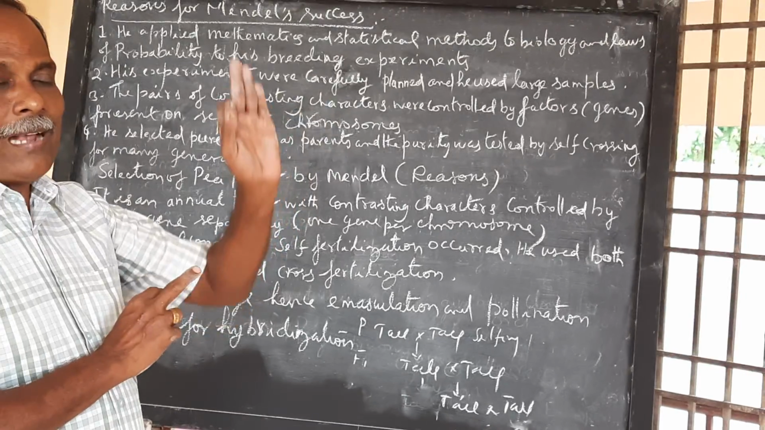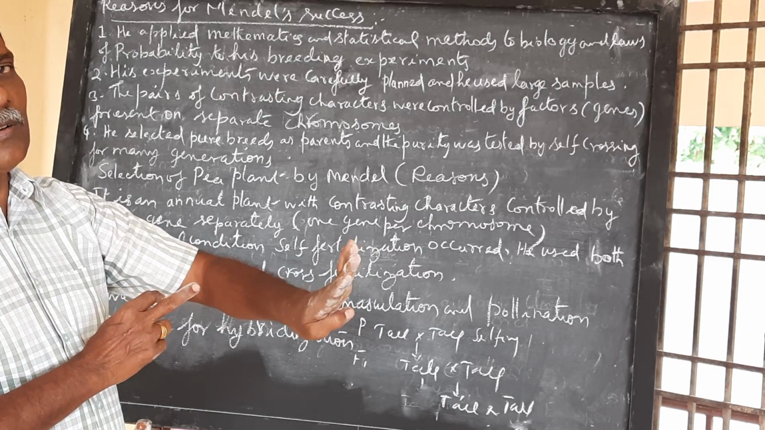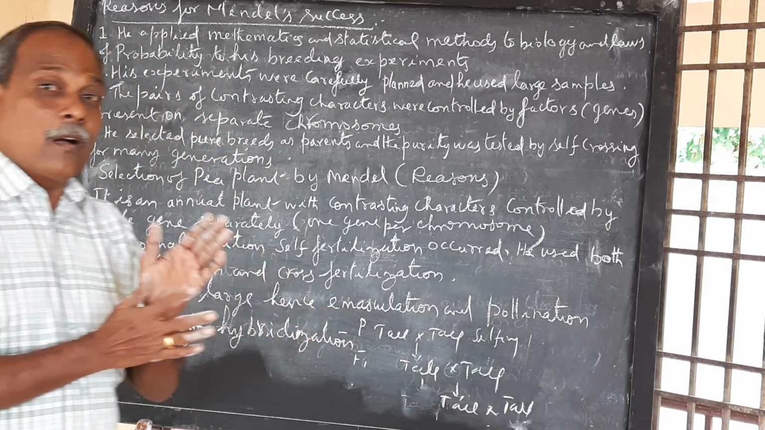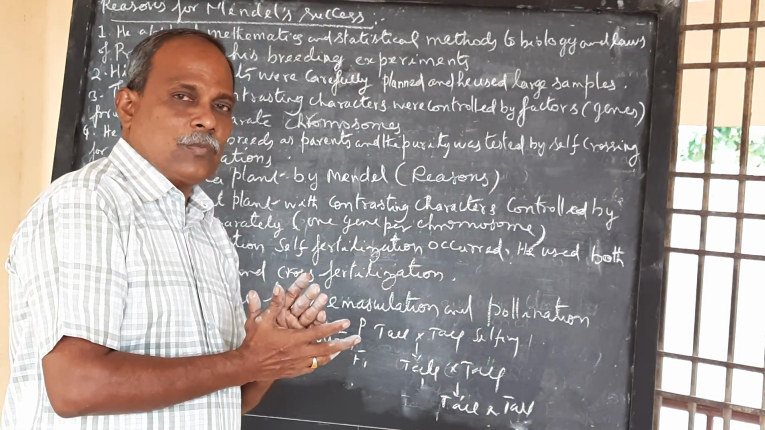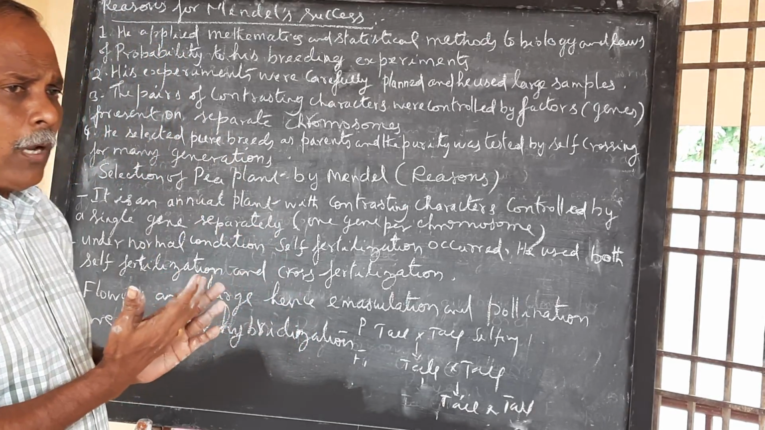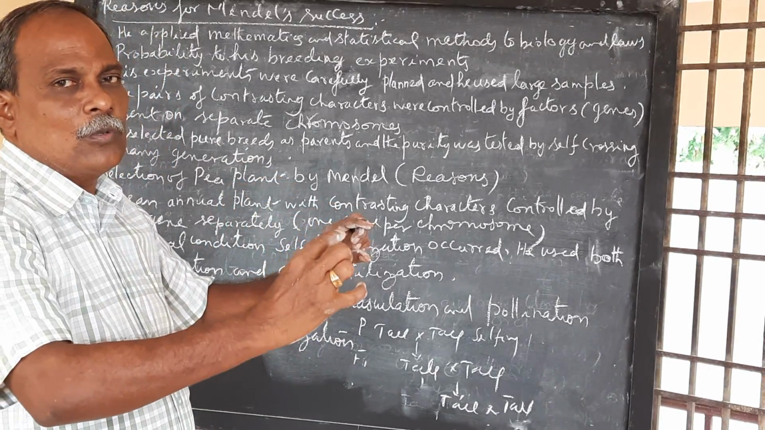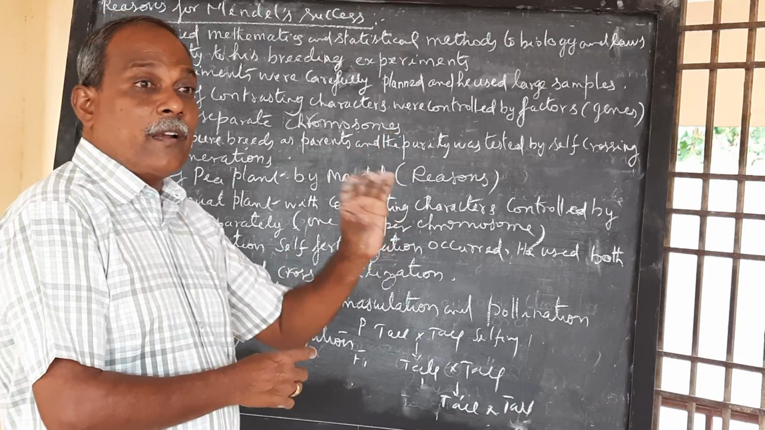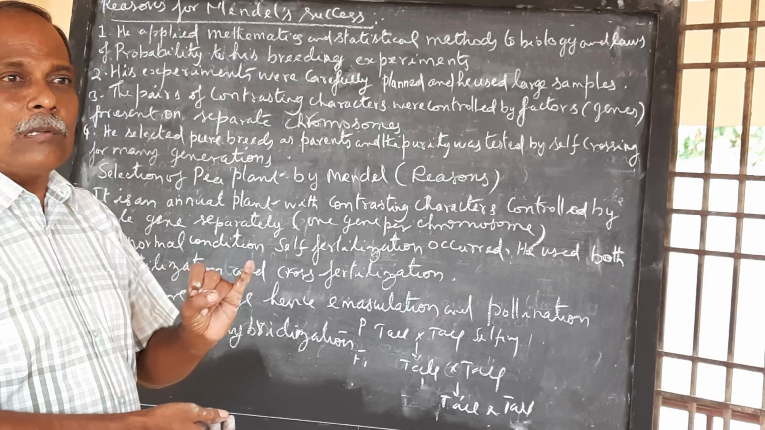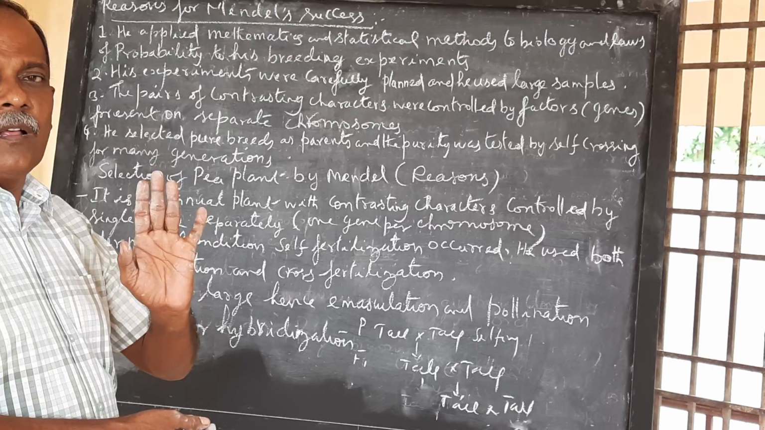Then position of flower: axial flower dominant, terminal flower recessive. Then seed coat color: green color dominant, yellow color recessive; or yellow color dominant, green color recessive. Then pod form, which means the total fruit, the legume pod: inflated or constricted. Then seed form: round seeds dominant, wrinkled seeds recessive.